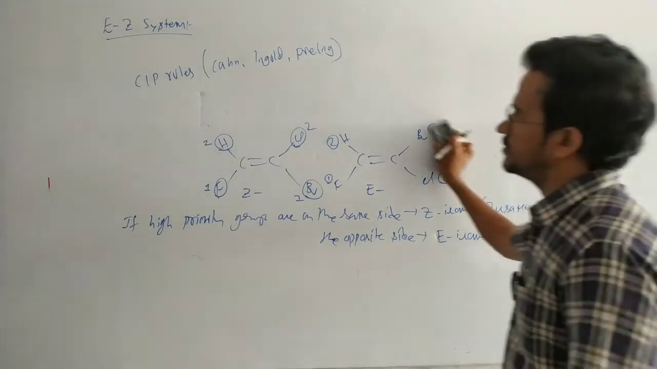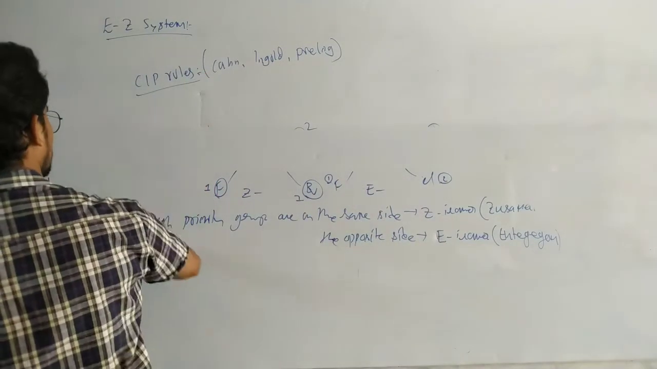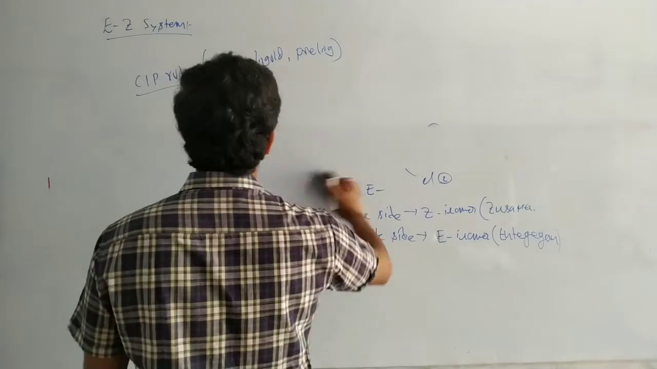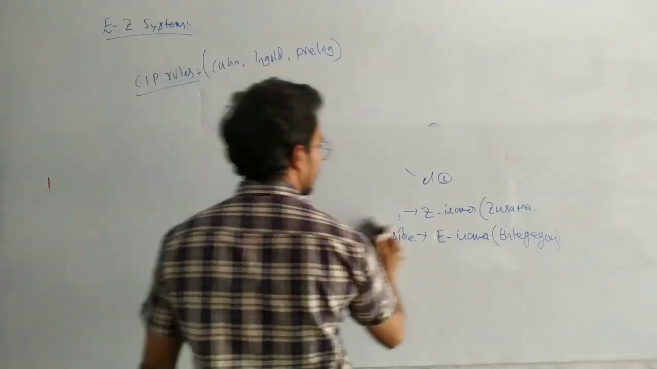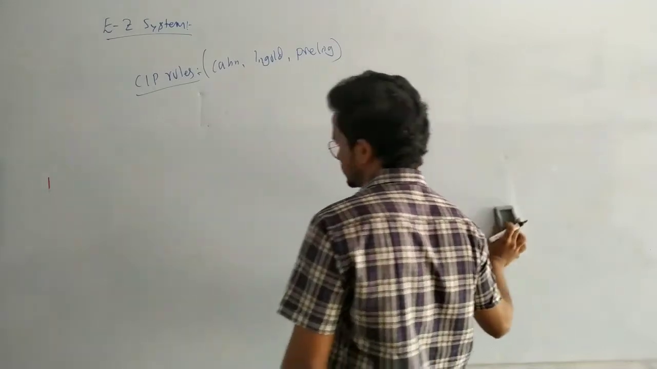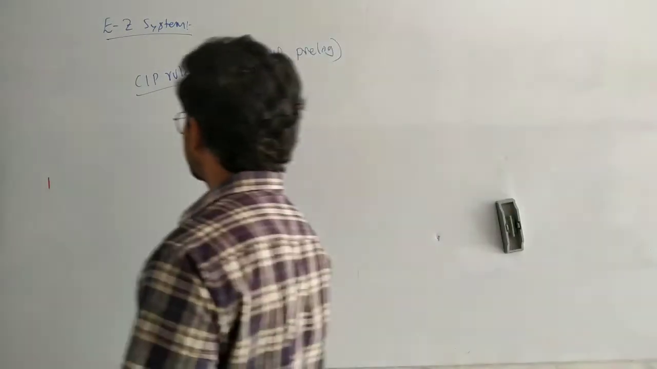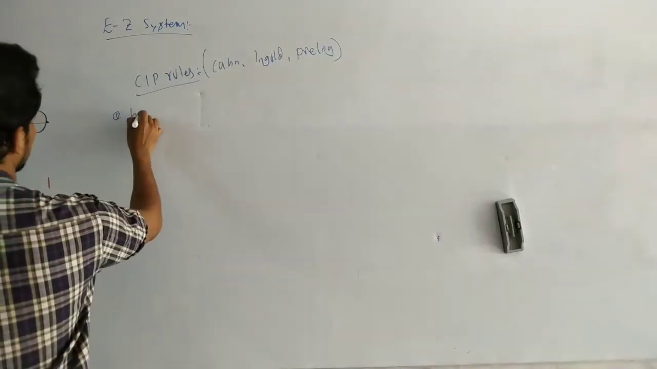Okay. Now, side heading: CIP rules. Okay, so the first rule is higher atomic number,